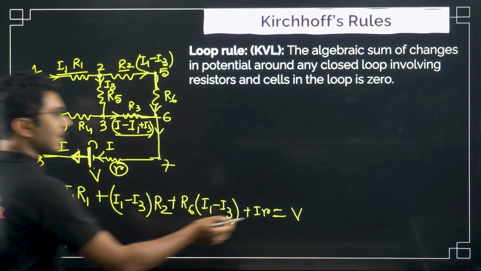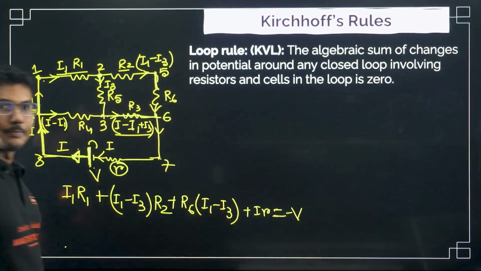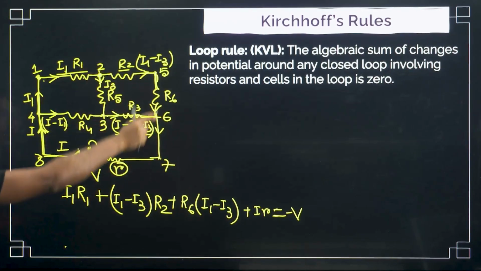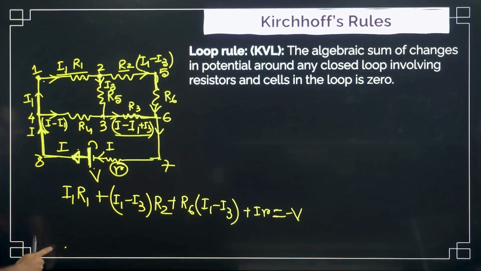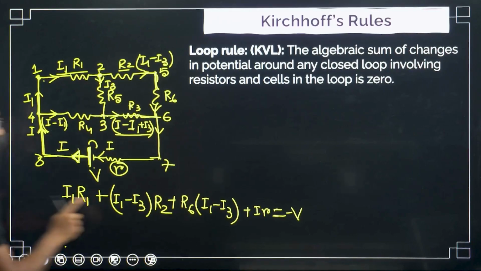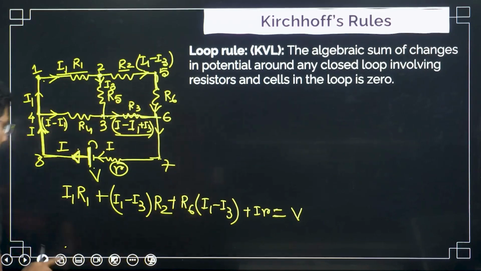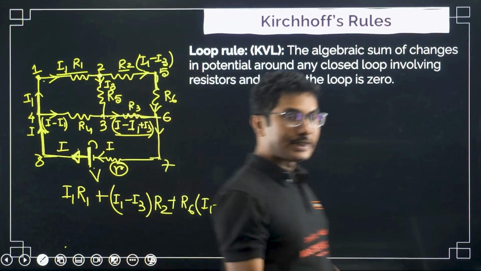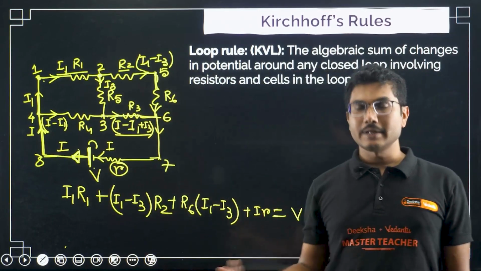In that case, you have to add minus V. If you are going in the direction of desired current, then it will be positive V. If you are going in the opposite direction of the desired current, then it will be minus V.